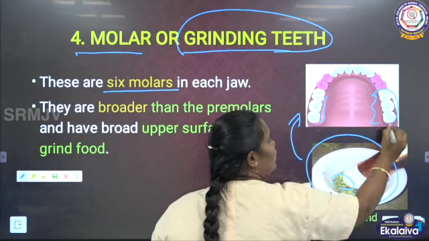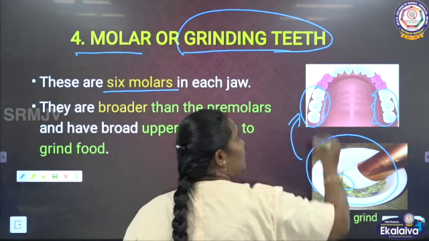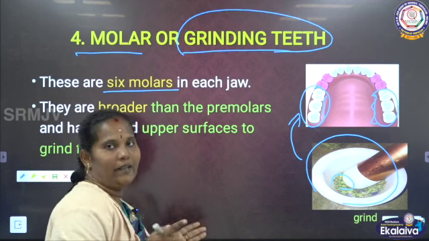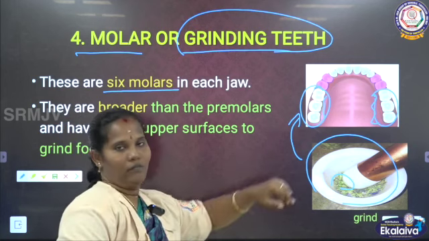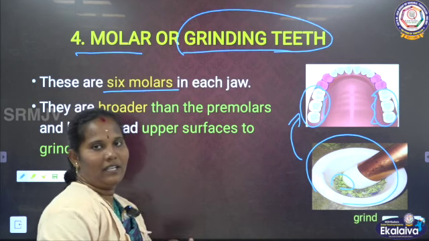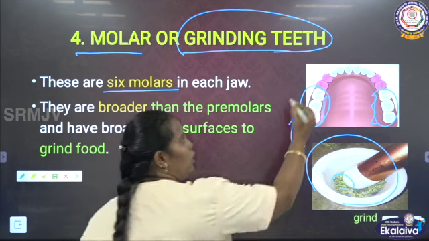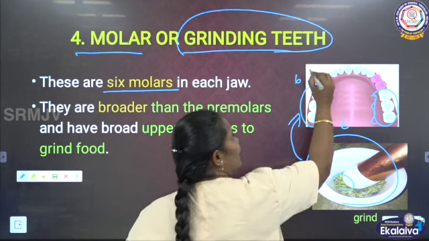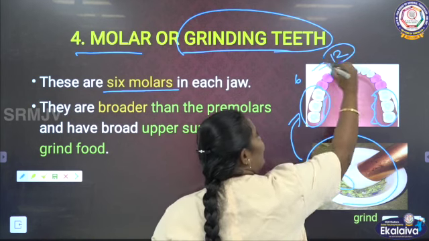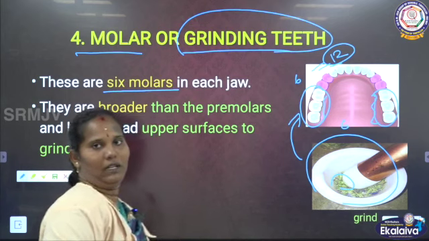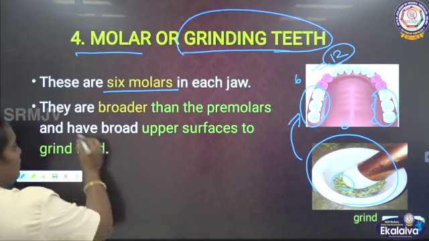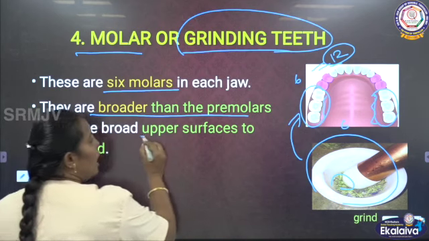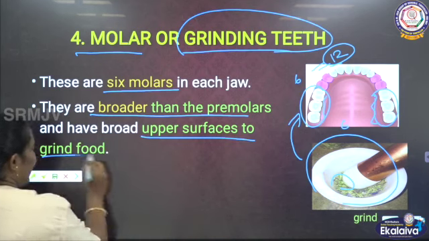We can see here the broad and flat surface of the teeth. We can see in each side of the jaw we have 3. So left side 3, right side 3, on the upper jaw 6 and the lower jaw 6. Totally 12 molar teeth are there in our mouth. Clear? They are broader than the premolars and have upper surfaces to grind food.